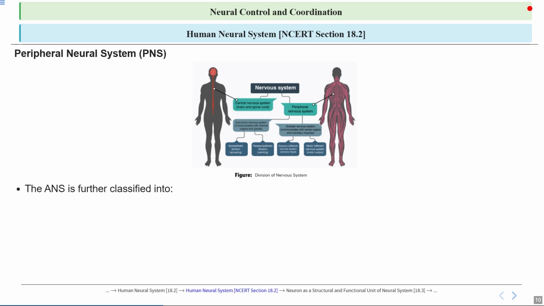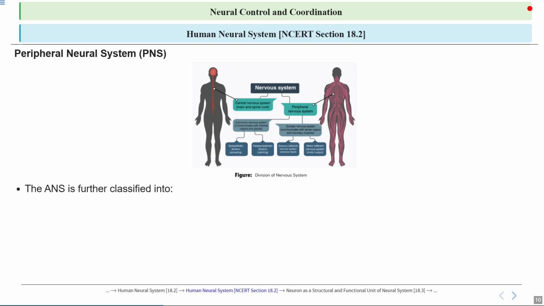That is the sympathetic neural system, which is generally excitatory, or we can say stimulatory, and the parasympathetic neural system, which is usually inhibitory or calming. So the sympathetic system prepares the body for action by increasing the heart rate, dilating airways, and redirecting blood flow to the muscles, helping the body respond to stress or danger.